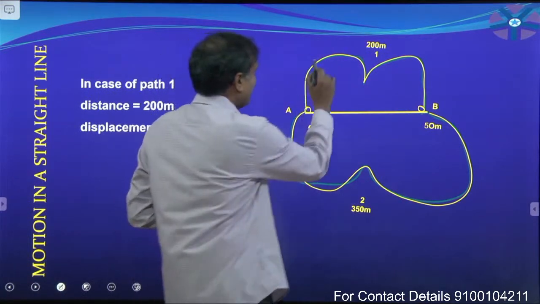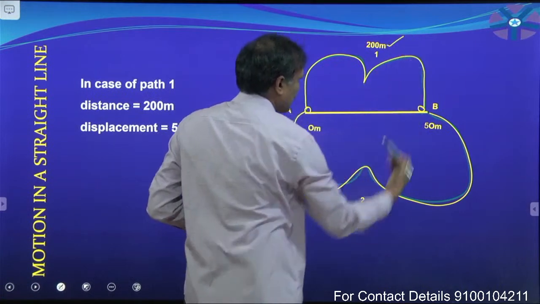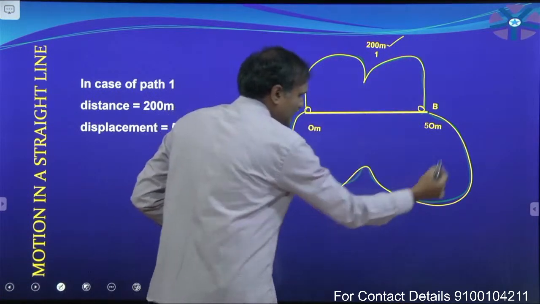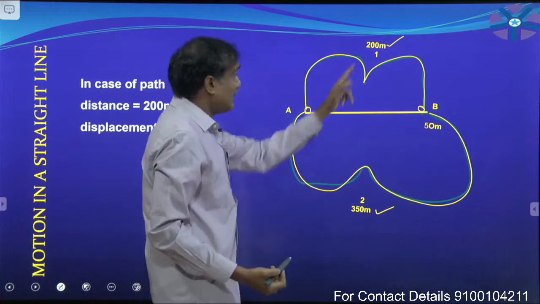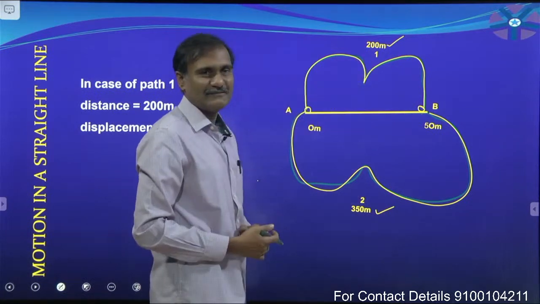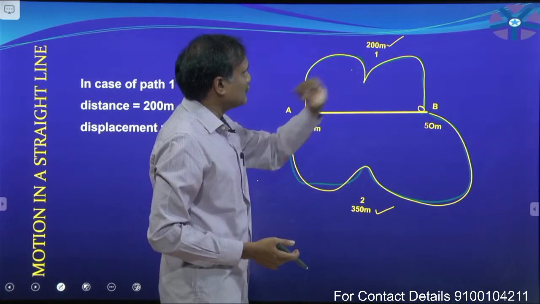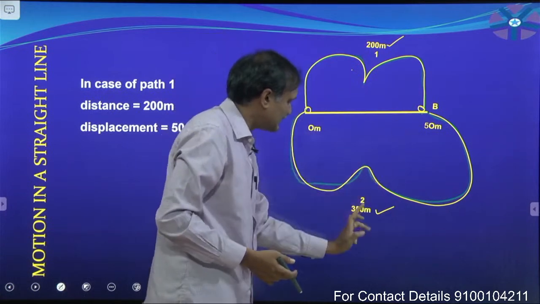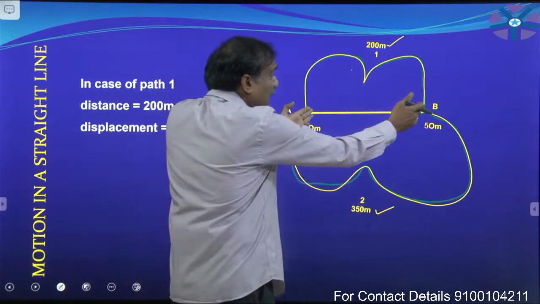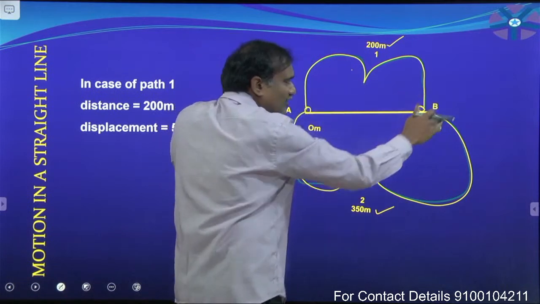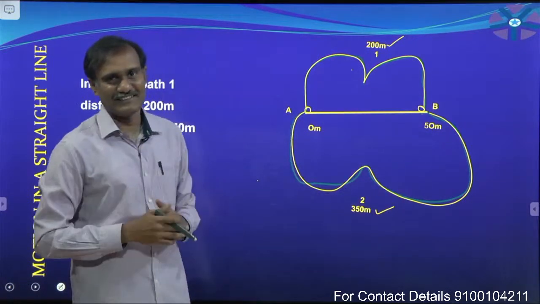Now, this road length is equal to 200 meters, this path length is 350 meters. First path, second path. Here its path length is 200 meters, its path length is 350 meters. There is no path in between A and B along this manner. Remember that thing.